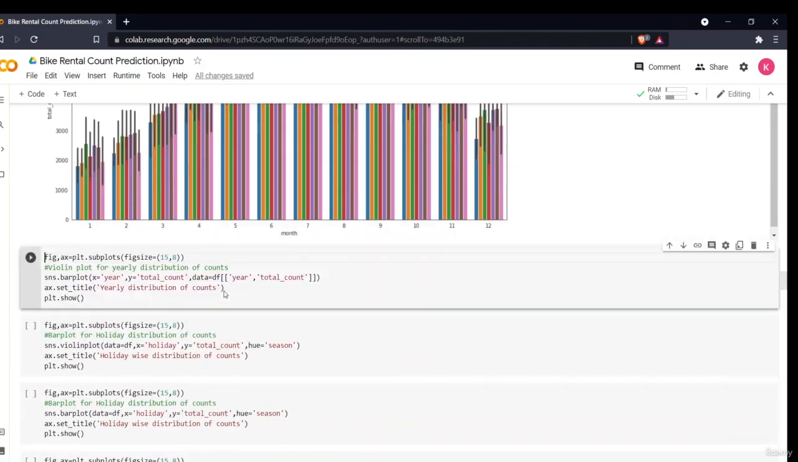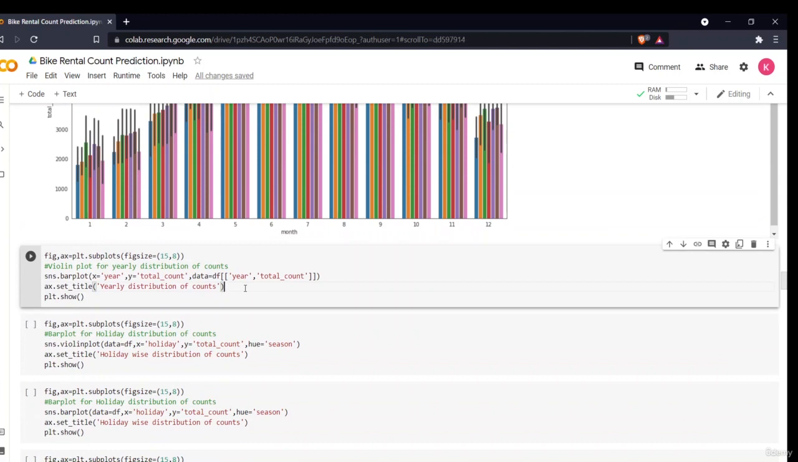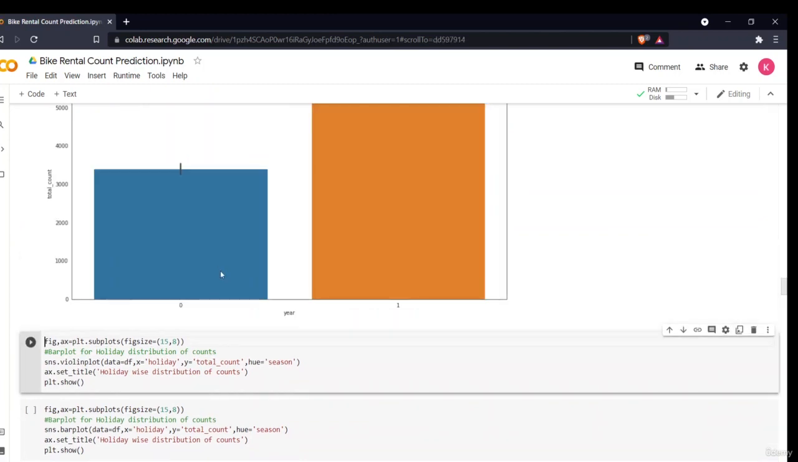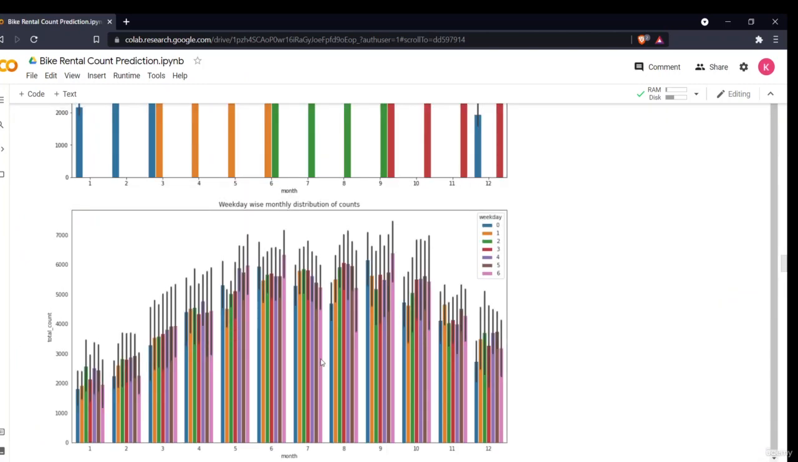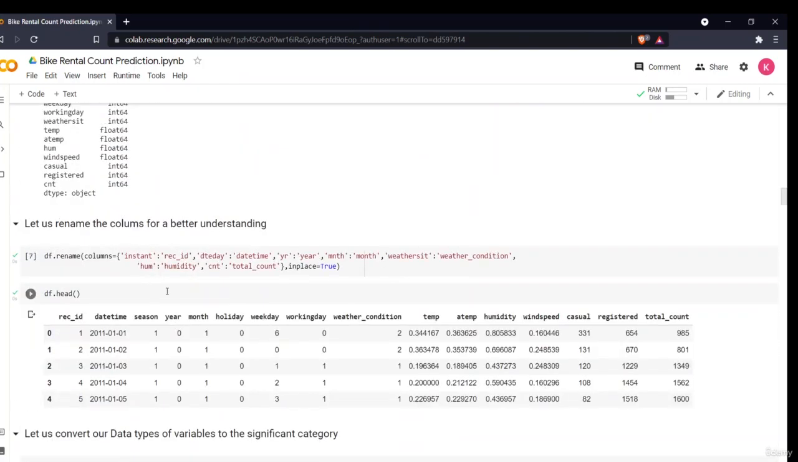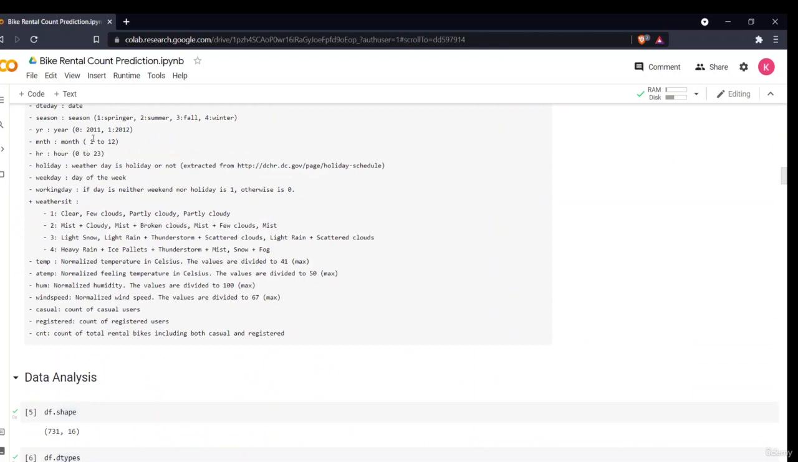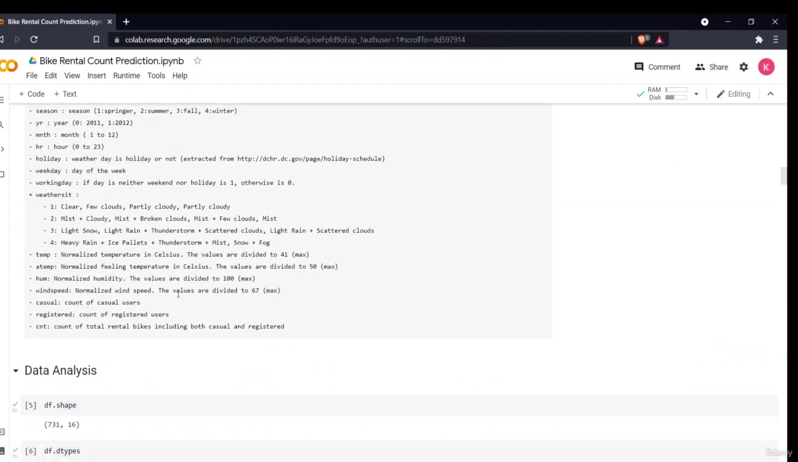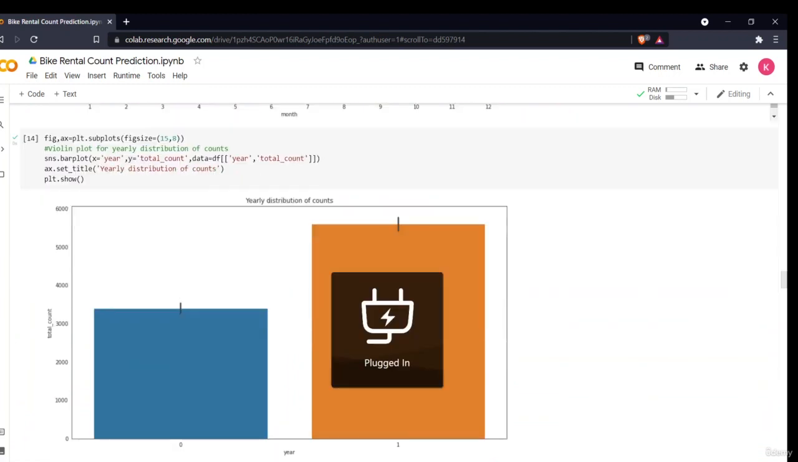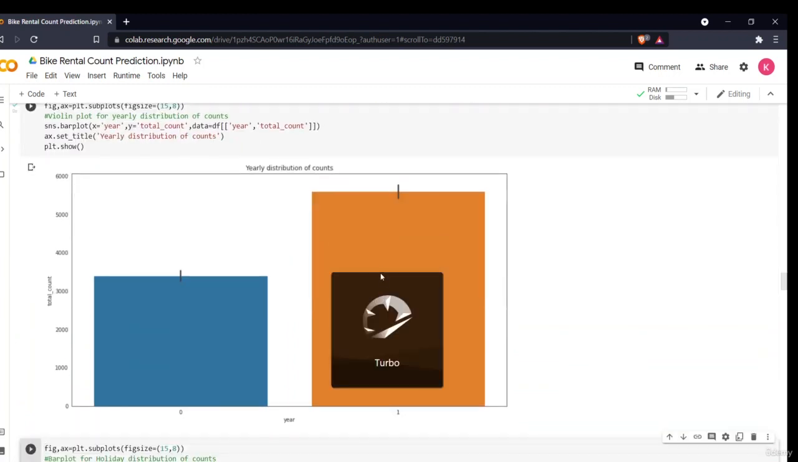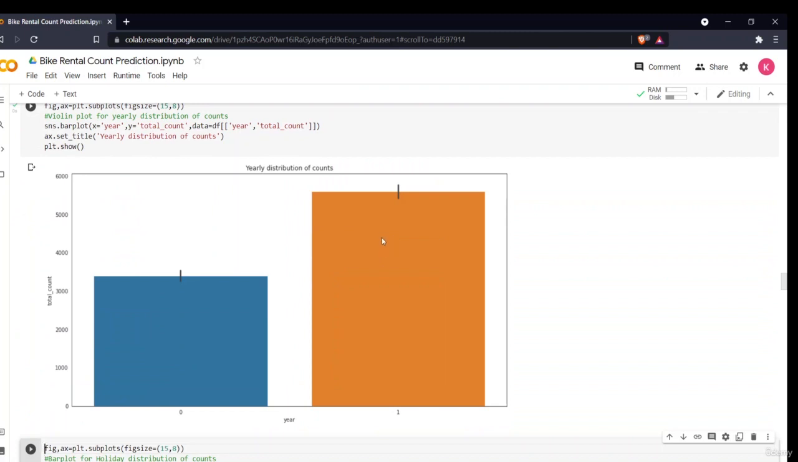So now in the second section, what we'll see is a certain bar plot which will tell us the yearly distribution of counts. As you can see, one stands for basically our 2012 year, and zero is our 2011 year. I should have written that here. So one stands for 2012, which means that 2012 is having a higher count as compared to the previous year.